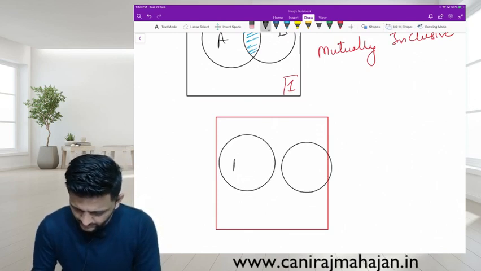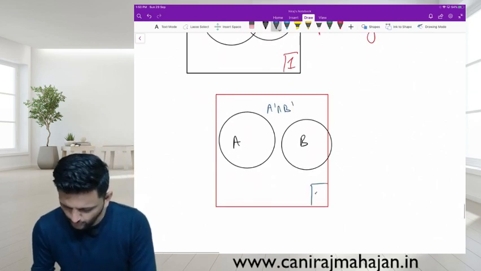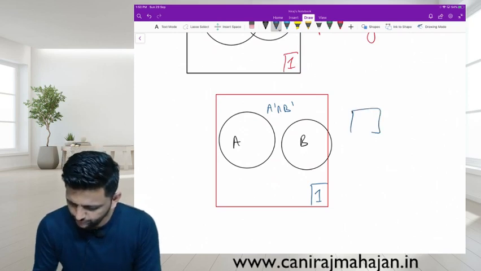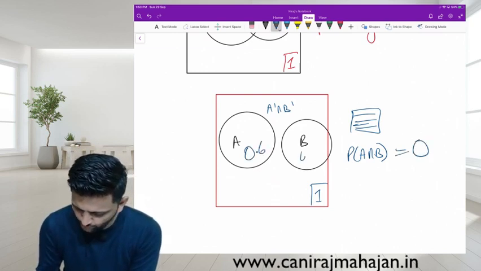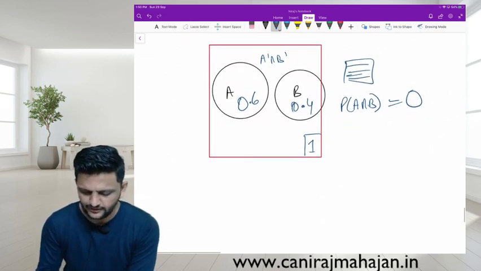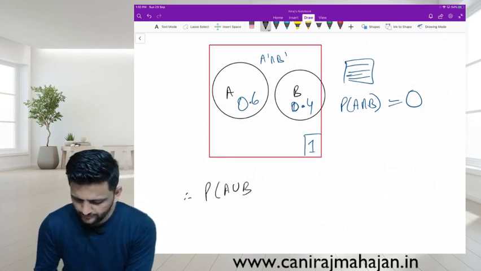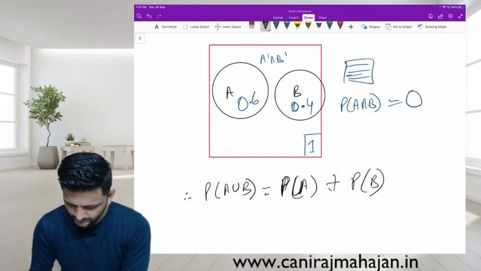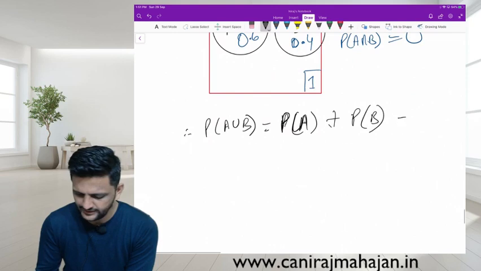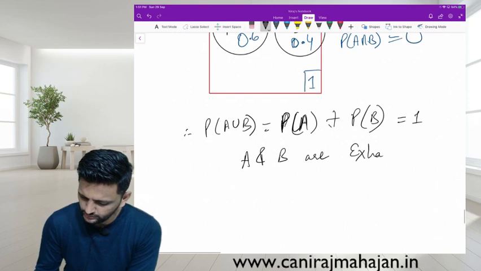Assume it is a correct diagram. A, B. What is outside A and B? A dash intersection B dash. Total probability is always equal to 1. Therefore, there is no shaded area, but P of A intersection B is how much? Obviously, it equals 0. If this is 0.6, this is 0.4. Pay attention now. 0.6 and 0.4. How much is the union? What will be my formula? P of A plus P of B. That's it. This will come to 1. Therefore, A and B are exhaustive events. Yes or no?